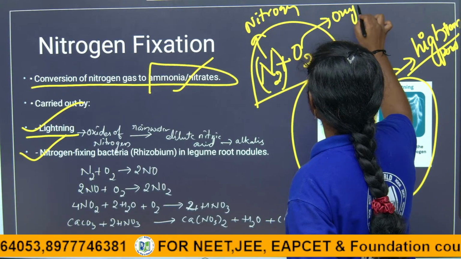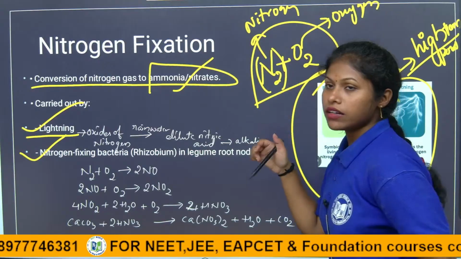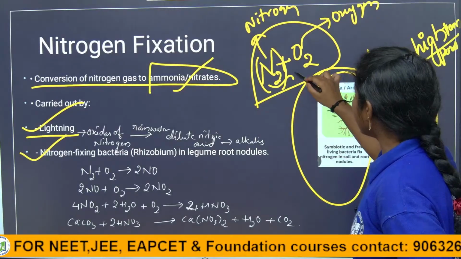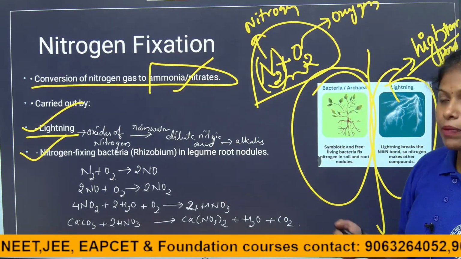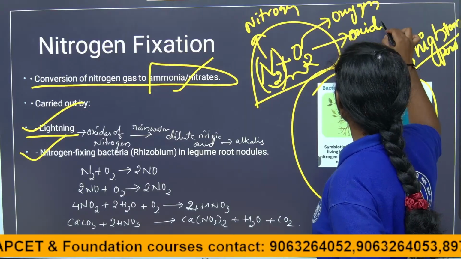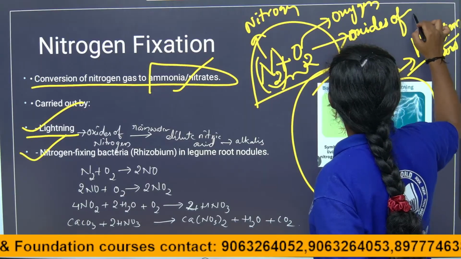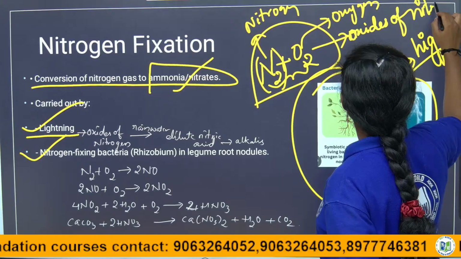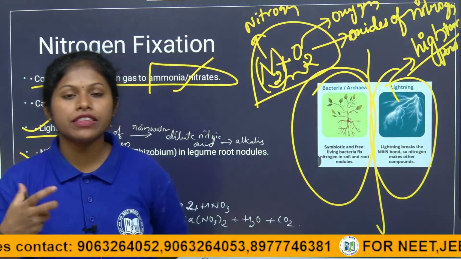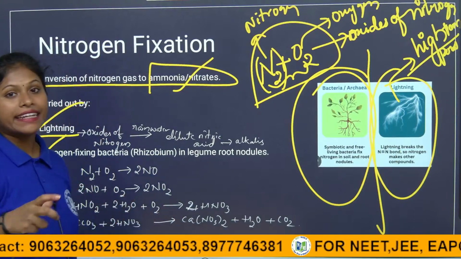When the lightning is there, both nitrogen and oxygen combine and form oxides of nitrogen. These oxides, diluted with rainwater, then form nitric acid.